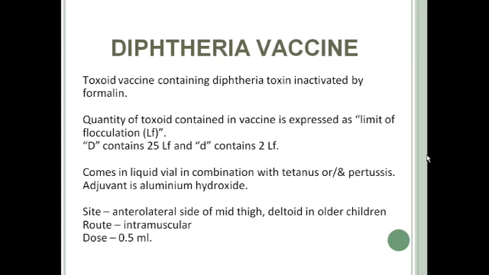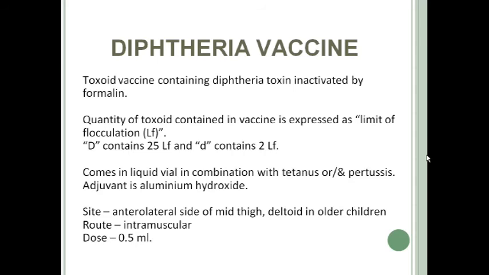Now comes the diphtheria vaccine. Okay. So the diphtheria vaccine is a toxoid vaccine. It contains diphtheria toxin inactivated by formalin. The quantity of toxoid contained in the vaccine is expressed as limit of flocculation, that is LF. If the diphtheria toxoid is represented by a capital D, that means it contains 25 limit of flocculation, and if it is represented by a small d, that means it contains 2 limit of flocculation.